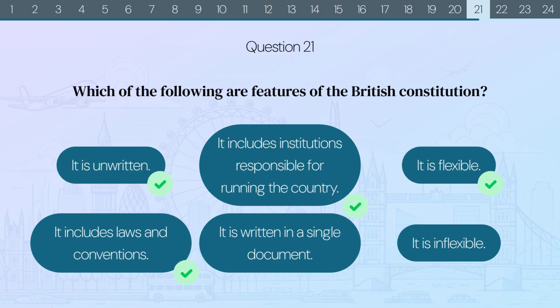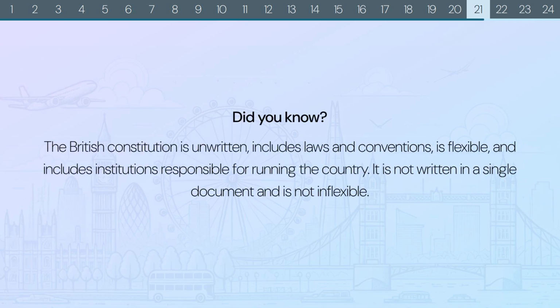The correct answers are: it is unwritten, it includes institutions responsible for running the country, it is flexible, and it includes laws and conventions. Did you know? The British Constitution is unwritten, includes laws and conventions, is flexible, and includes institutions responsible for running the country. It is not written in a single document, and is not inflexible.